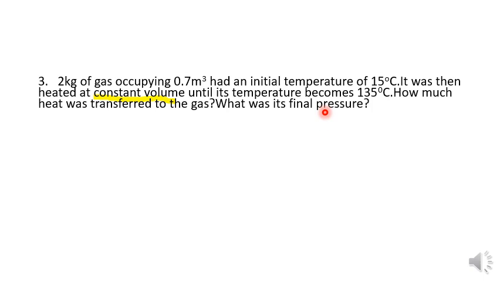We don't know the initial pressure and we don't know the final pressure. First we have to calculate the initial pressure, then the final pressure. So first we write the data.